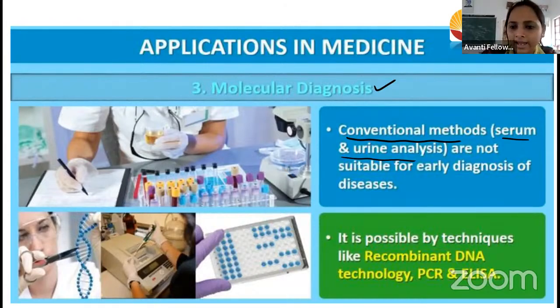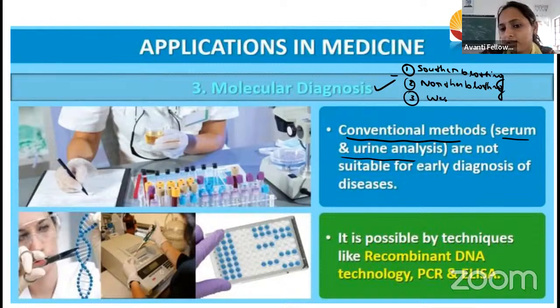Here in molecular diagnosis, there are so many diagnostic procedures. Have you learned what Southern blotting is? What do we do Southern blotting for? Southern blotting, and Northern blotting. And the third one is Western blotting. Have you learned all these things?